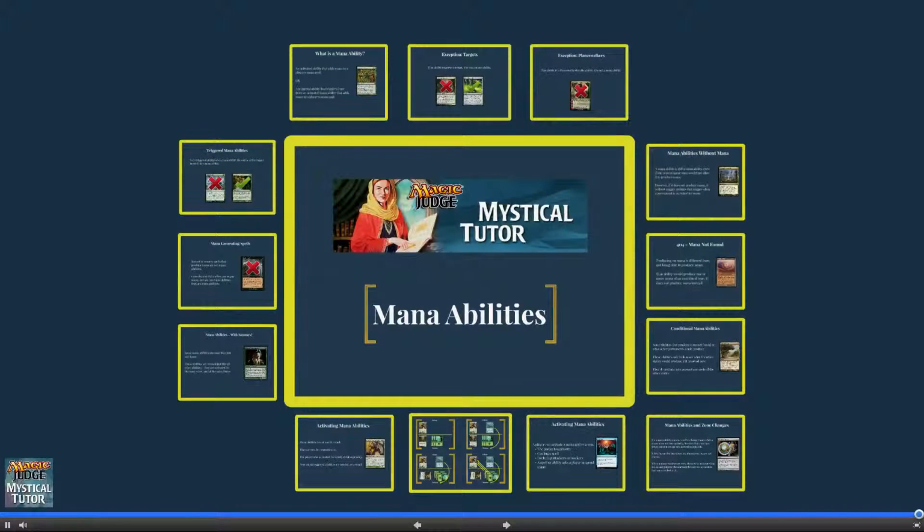So, that's all you need to know about mana abilities. Always remember that a mana ability is an activated ability that produces mana, does not target, and is not a Planeswalker loyalty ability. This completes the lesson on mana abilities.